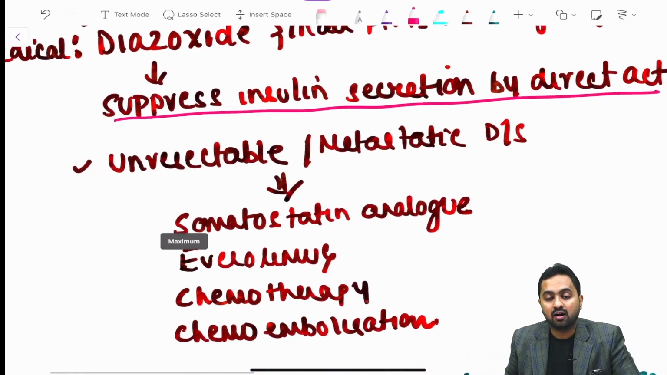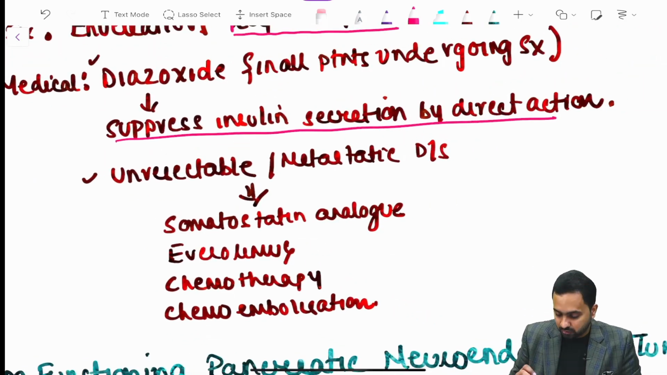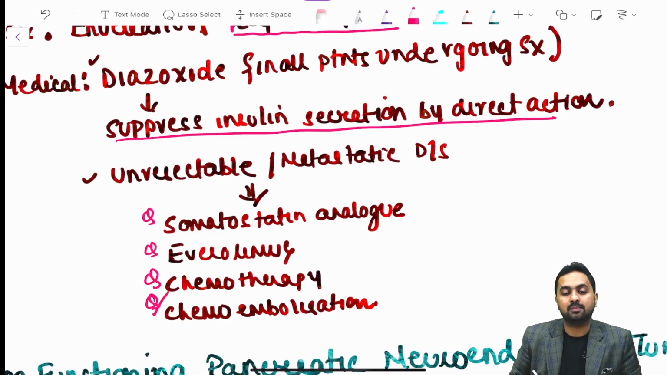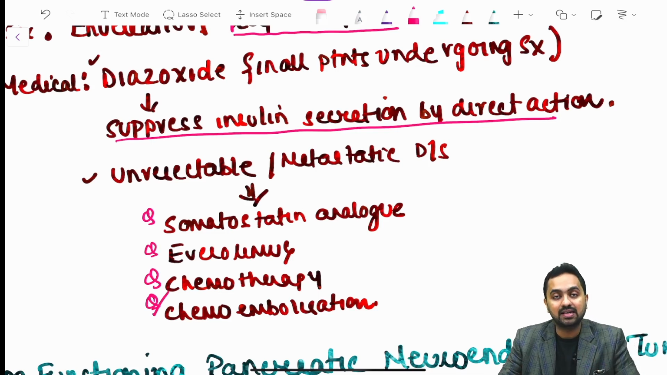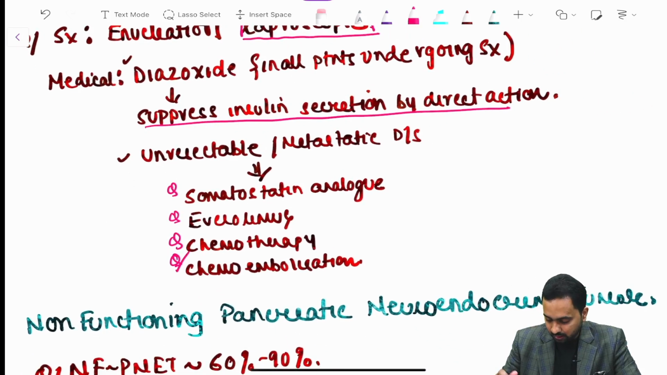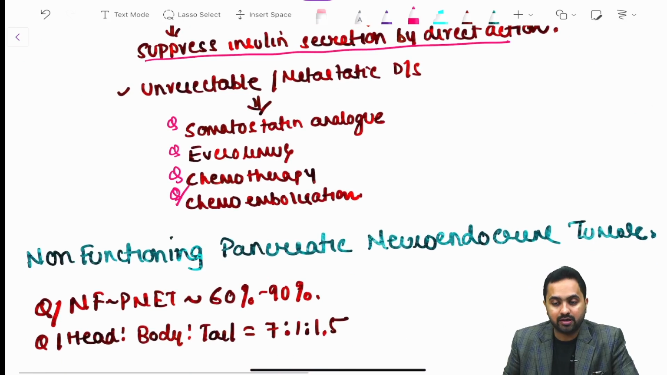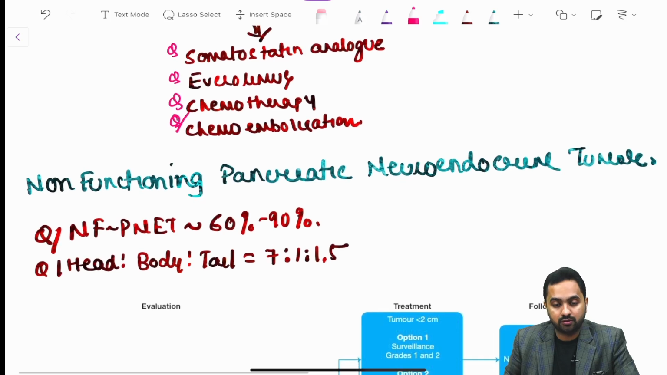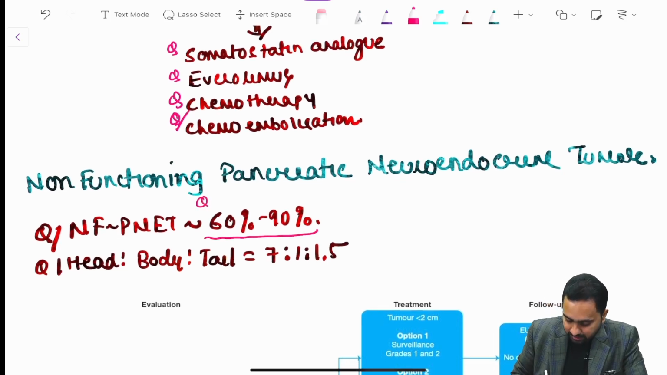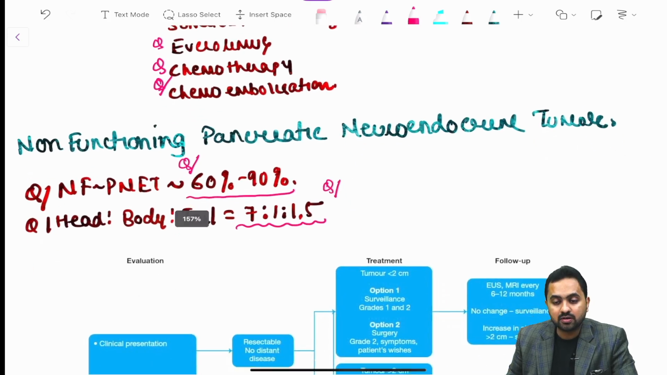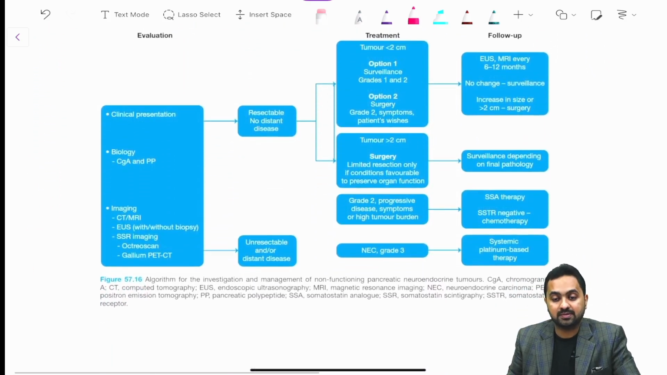And in case of unresectable or metastatic disease, what we need to do is we use somatostatin analogs, everolimus, chemotherapy or chemoembolization is your another treatment modality in cases of your unresectable or your metastatic insulinoma. Now the last topic for your pancreatic neuroendocrine tumors, which is important, is your non-functioning pancreatic neuroendocrine tumor. It is seen in approximately 60 to 90%, and a head to body to tail ratio is your 7:1:1.5. So I have included this table from your Bailey and Love, which has been recently added.